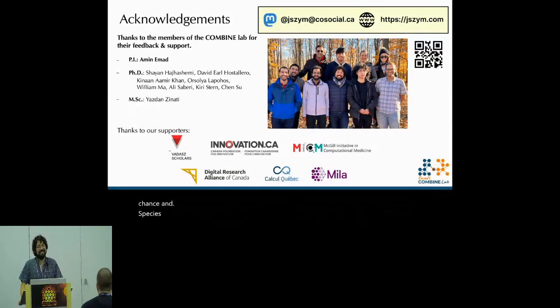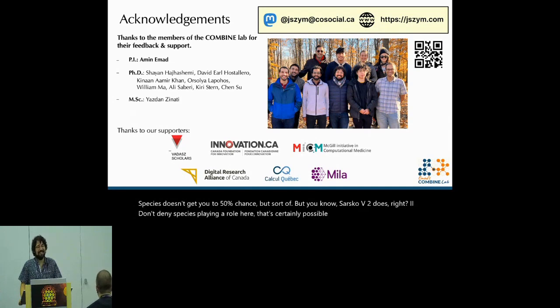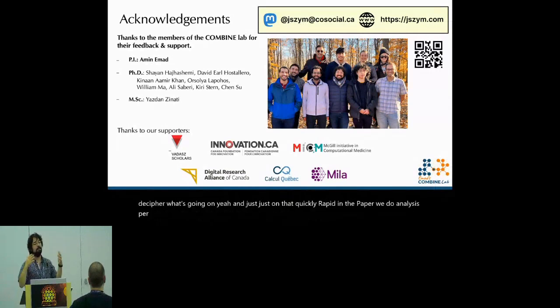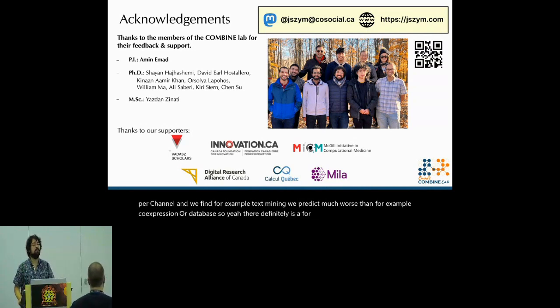Right. I don't deny species playing a role here, and that's certainly possible, especially with viral. But maybe looking at subsets of STRING, playing with certain aspects of STRING, might help you decipher what's going on. Yeah, and just on that quickly, in the RAPID paper, we do analysis per channel. And we find, for example, that for text mining we predict much worse than for co-expression or database. So there definitely is a difference, even within STRING. Yeah, thank you.